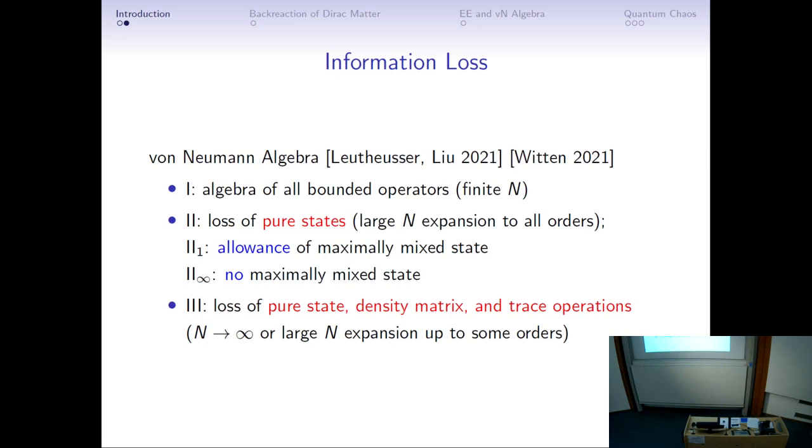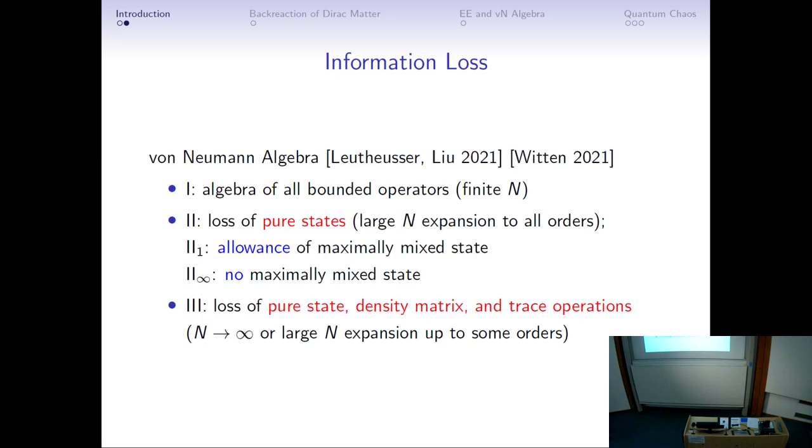And we can also use the existence of the maximum entropy state to distinguish the type II_1 algebra from the type II_infinity algebra. Usually we expect that this type II algebra corresponds to semi-classical gravity. And for the type III case, it's a back reaction algebra. We lose almost everything: pure state, density matrix, and trace operation.